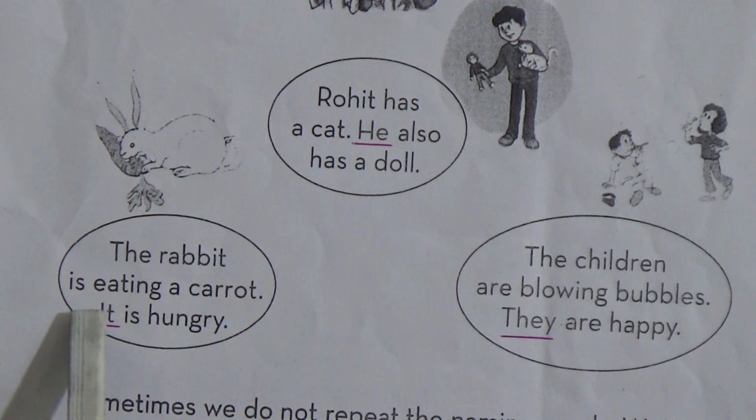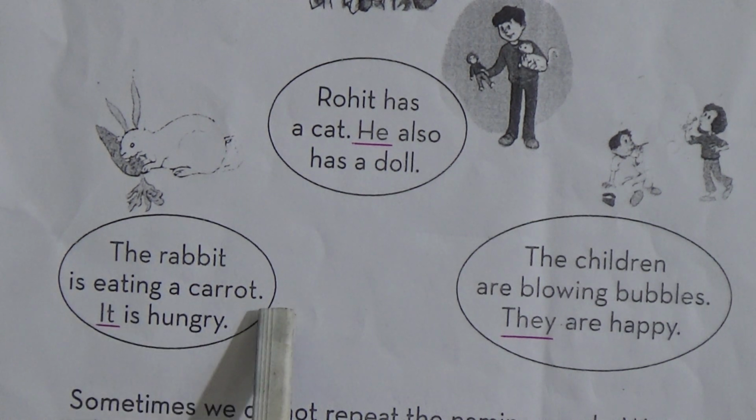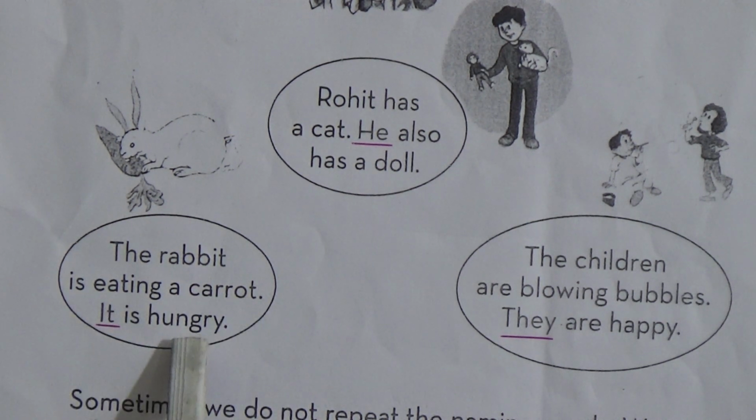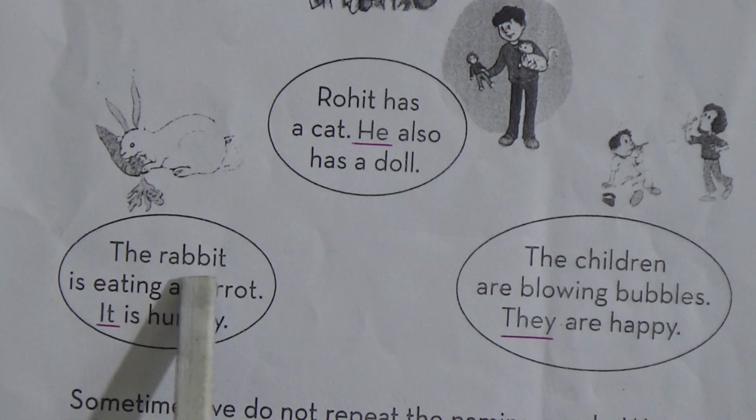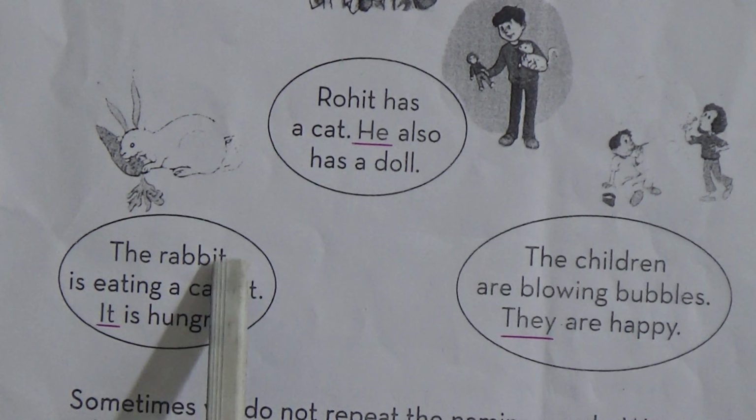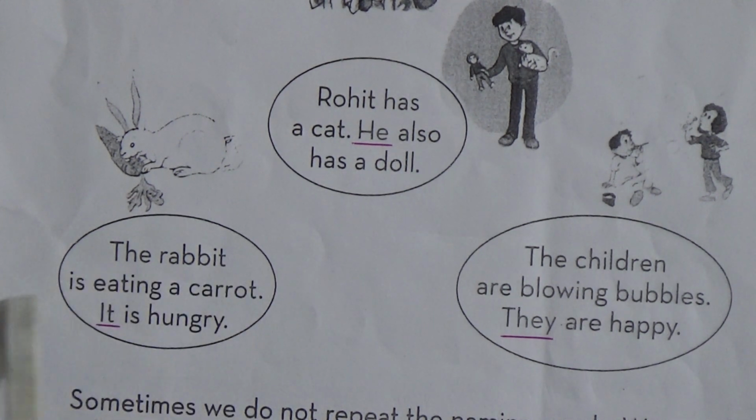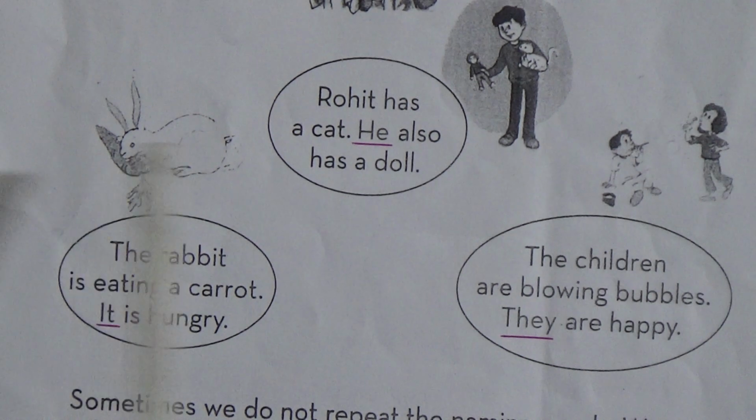The rabbit is eating a carrot. It is hungry. The rabbit is also an animal and also a naming word. So we used it here. It is a pronoun.